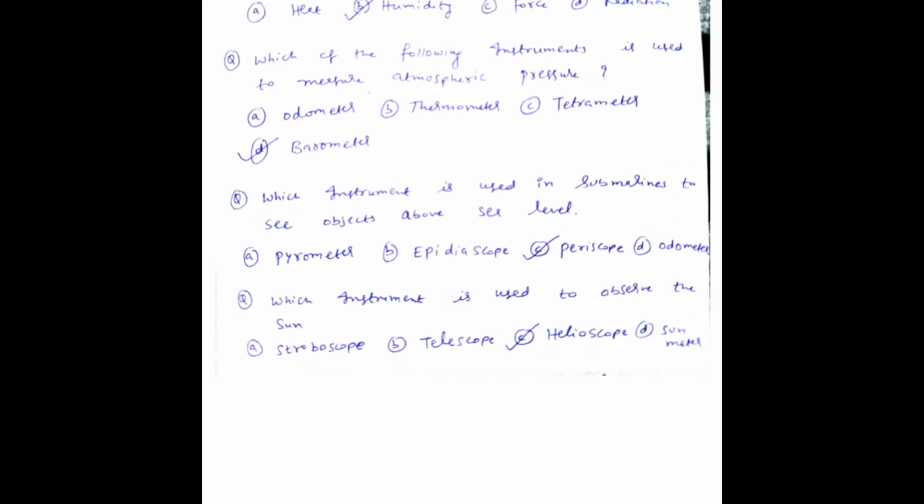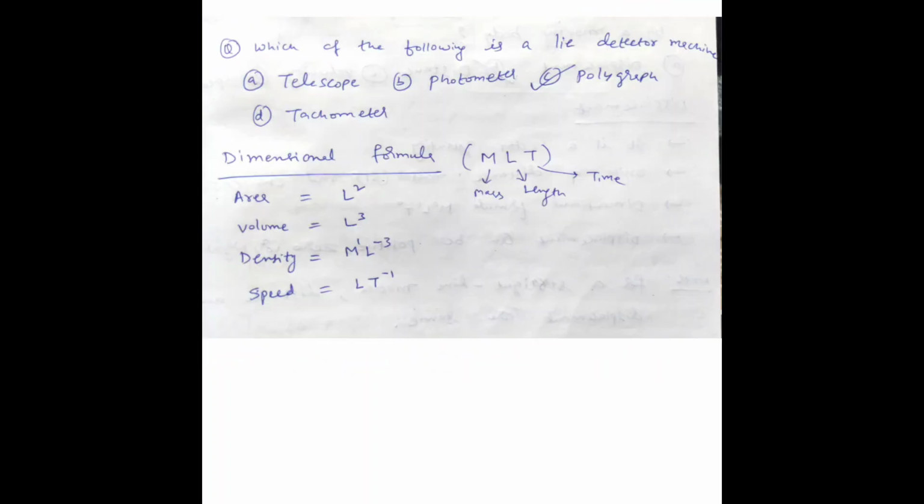Next question, which instrument is used to observe the sun? Helioscope. Here in option C they have given helioscope. That is the right answer. And one more question, which of the following is a lie detector machine? That is polygraph. Here in option C they have given polygraph as a lie detector machine. Here we have discussed a few instruments and the quantities they measure.